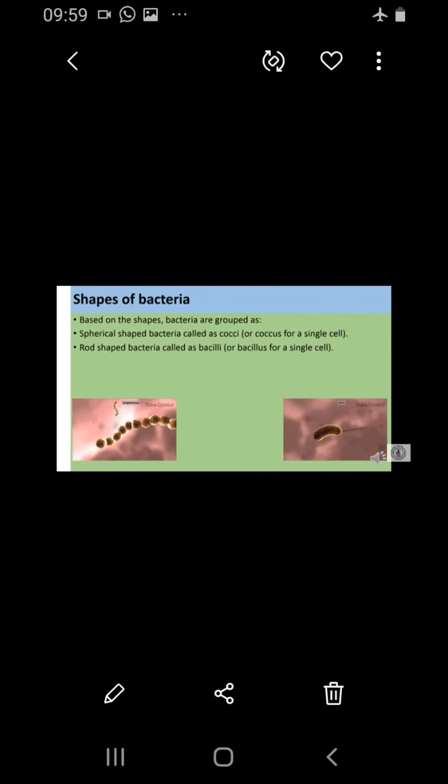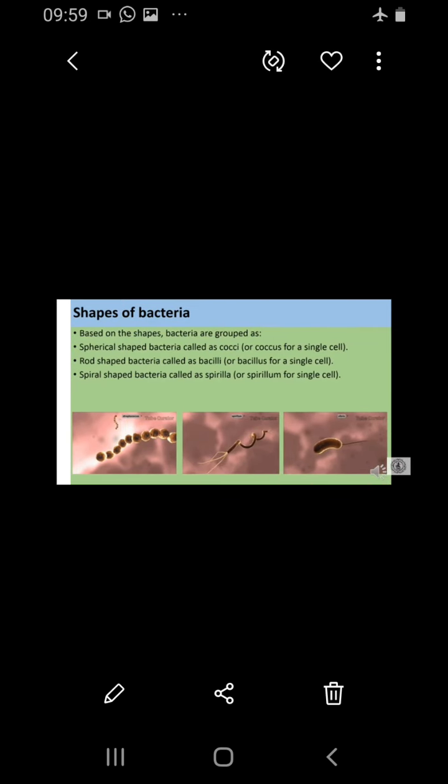Then let's see the shapes of bacteria. Based on the shapes, bacteria are grouped as spherical shaped, rod shaped and spiral shaped. Spherical shaped bacteria are called cocci or coccus. Rod shaped bacteria are called bacillus, whereas spiral shaped bacteria are called spirilla or spirillum. But all these are single-cell organisms only. Then we shall see the structure.